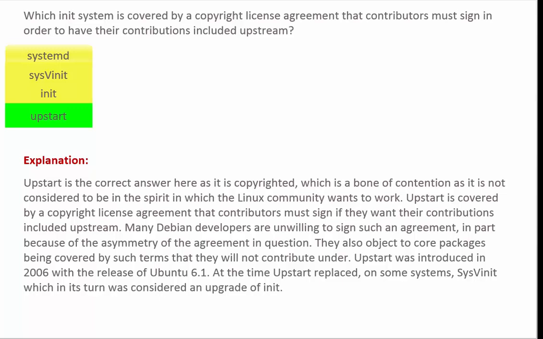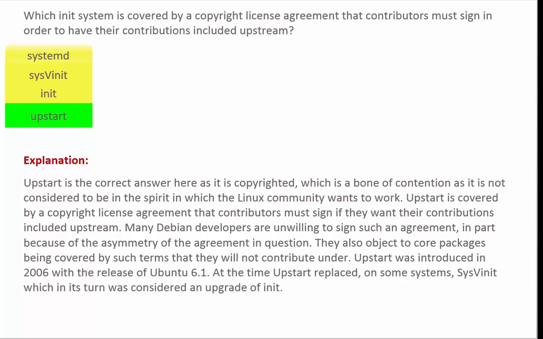They also object to core packages being covered by such terms that they do not contribute under. Upstart was introduced in 2006 with the release of Ubuntu 6.10, and at that time Upstart replaced, on some systems, SysV init, which in its turn was considered an upgrade of init.